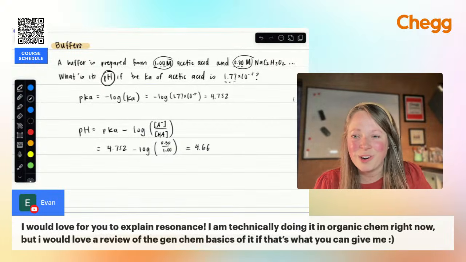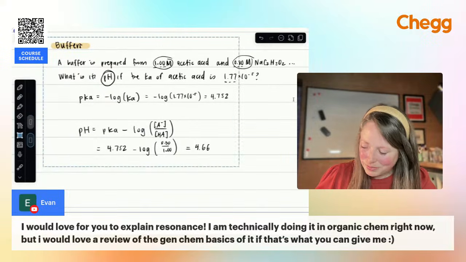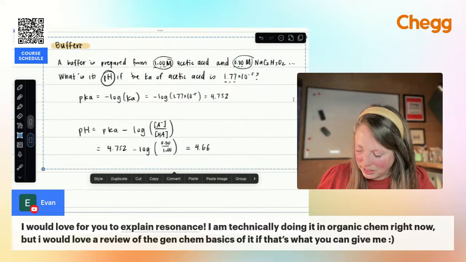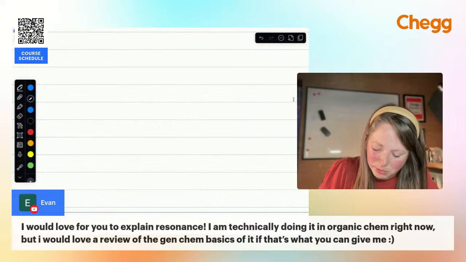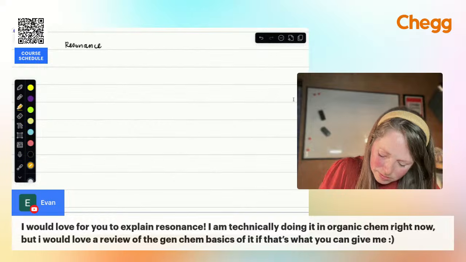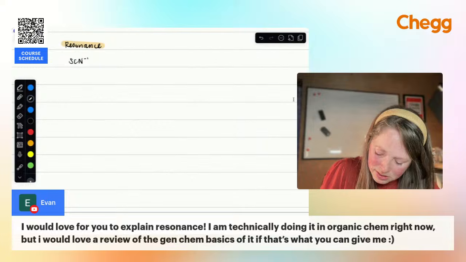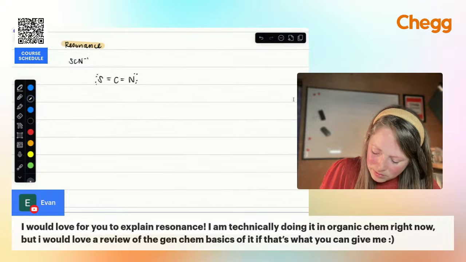You're technically in Orgo right now. Yeah, so we'll keep going through some of the basics. So resonance basically is just this idea that we have different possible Lewis structures. So we looked at, for example, thiocyanate, SCN minus, and I'm just going to draw 2 of the structures. We'll draw the 2 best structures.